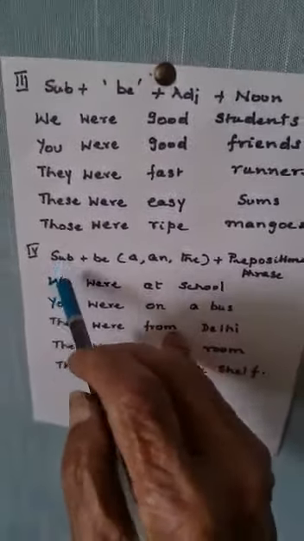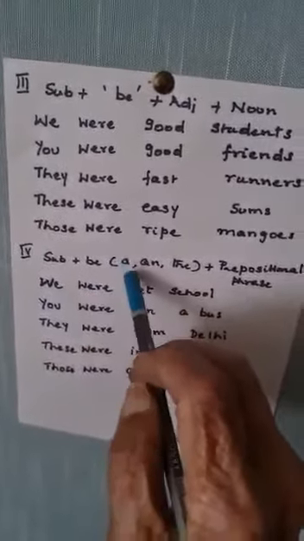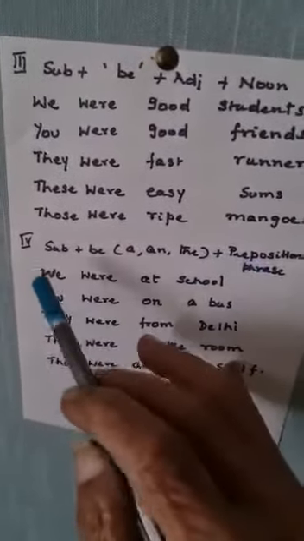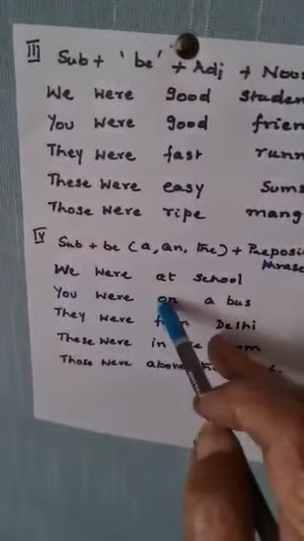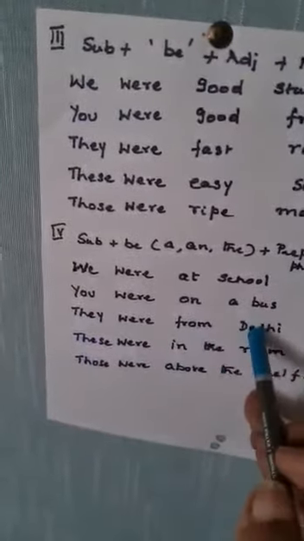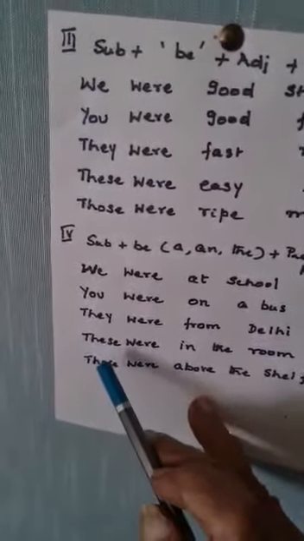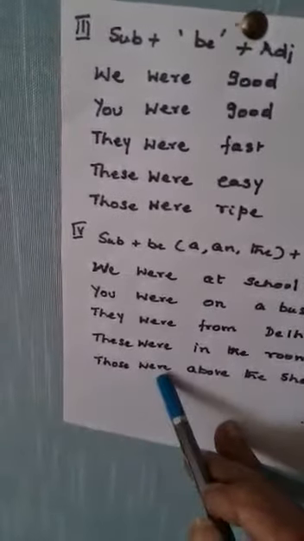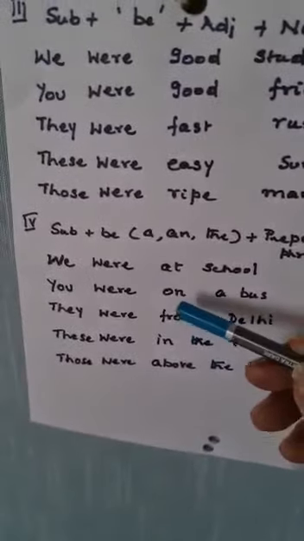Now look at the fourth one. Subject plus the be form with the articles a, an, and the plus the prepositional phrase. We were at school. You were on a bus. They were from Delhi. Those were in the room. These were in the room. Those were above the shelf. Now here I want to make a note of this.